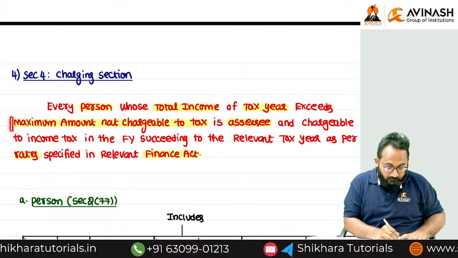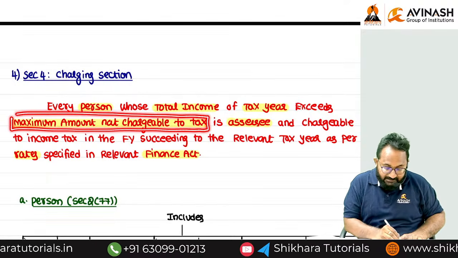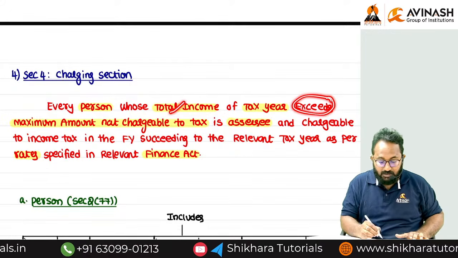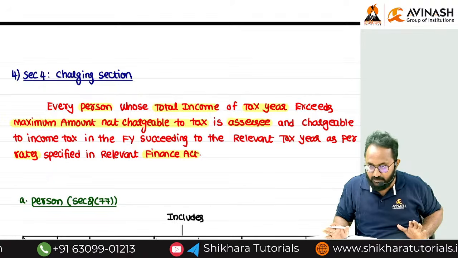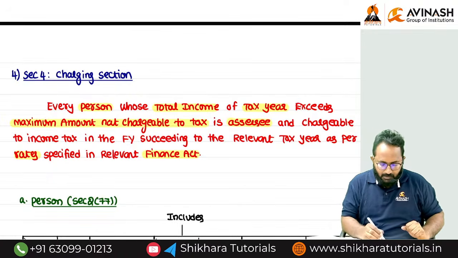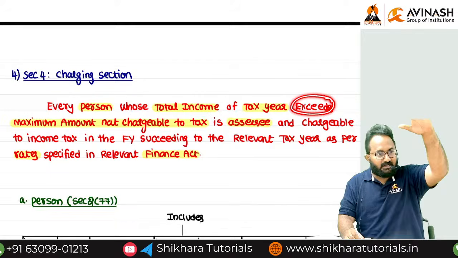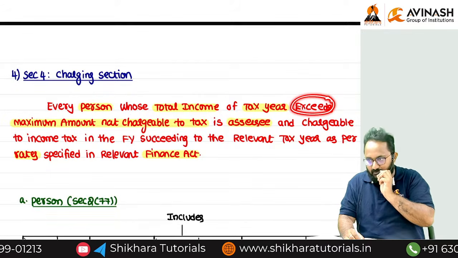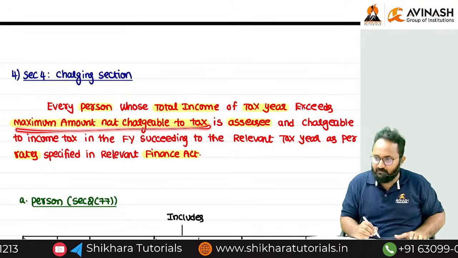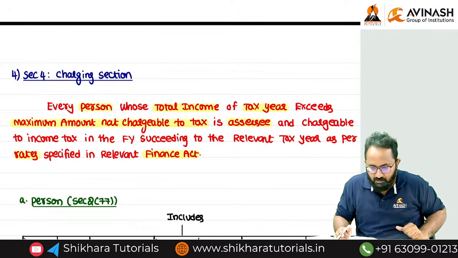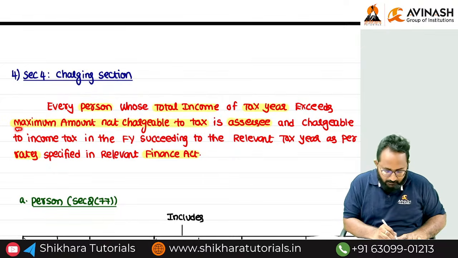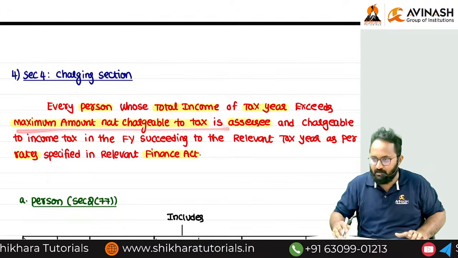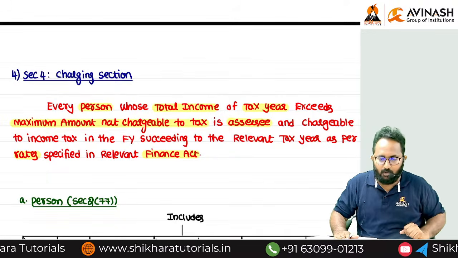If we discuss what the basic exemption limit is for the person, then only we can compare both the total income as well as the basic exemption limit, right? I want to compare the two things, total income during the tax year as well as the basic exemption limit. If I know the basic exemption limit, then I can compare everything. So that's why we go towards the basic exemption limit, but I want to write it down exactly as maximum amount not chargeable to tax.